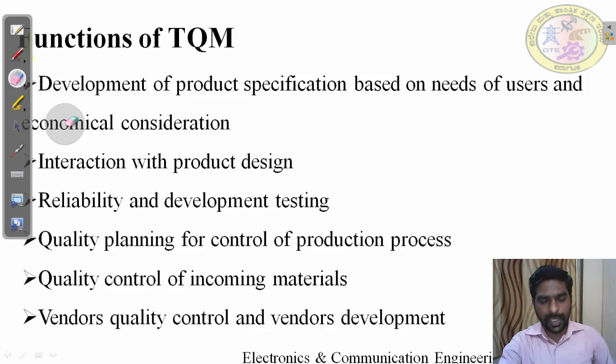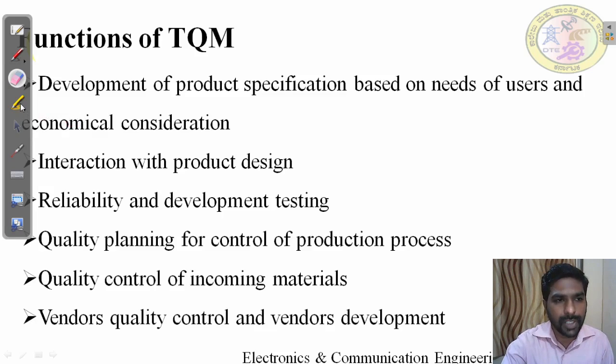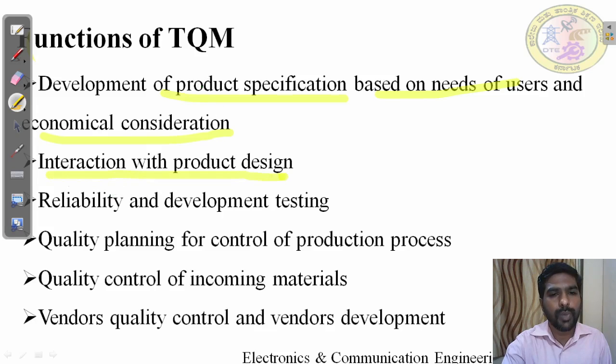If you see, I have a purchasing power of 100 rupees. If the product is available for 1000 rupees, I am not going to buy that product. See, this will create a gap in the market. That's why, while doing market research, if they want to do a TQM functionality, their TQM functionality is to develop the product specification based on the customer need and economic consideration. They will develop it in interaction with the product design.